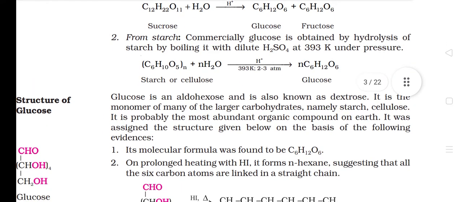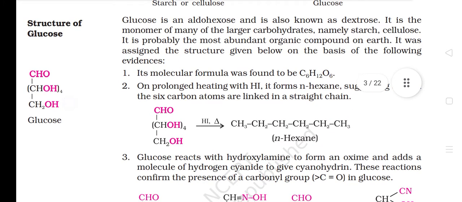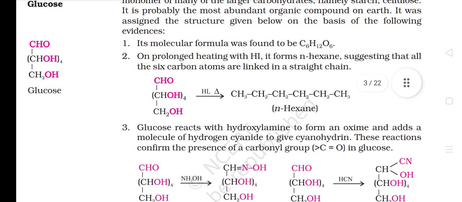2. From starch. Commercially, glucose is obtained by hydrolysis of starch by boiling it with dilute H2SO4 at 393 Kelvin under pressure. Structure of glucose. Glucose is an aldohexose and is also known as dextrose. It is the monomer of many of the larger carbohydrates, namely starch, cellulose. It is probably the most abundant organic compound on earth. It was assigned the structure given below on the basis of the following evidences. 1. Its molecular formula was found to be C6H12O6.